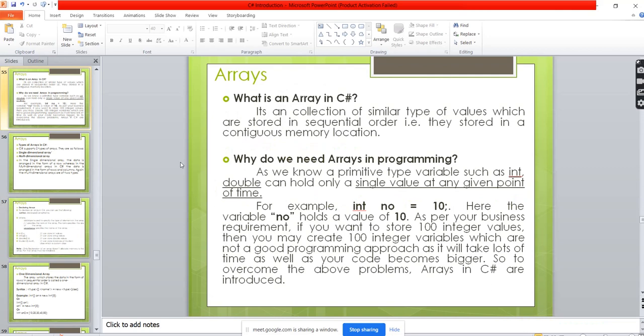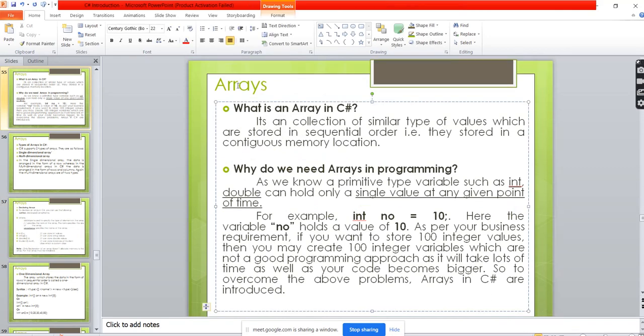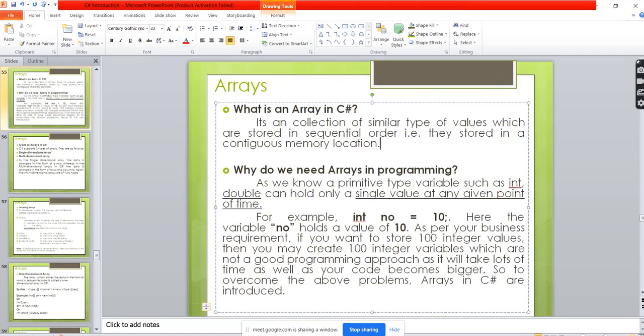And today we will start with arrays. So, what is an array? When to use it, what is the purpose of the array, and what are the types?